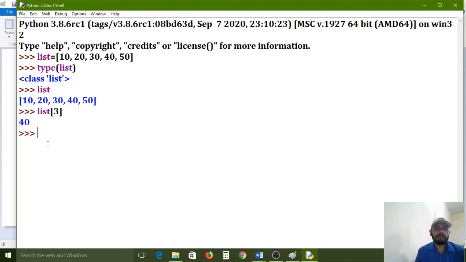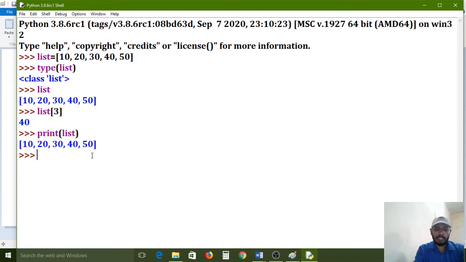Now understand? If you want to access all elements, like a list, we can use the print function. If you want to print all elements, in between the print function, directly we can use the list name. Which name have we passed? That name we have to pass in the print function. If you press the enter key, it will print all 5 elements, I mean the entire list.